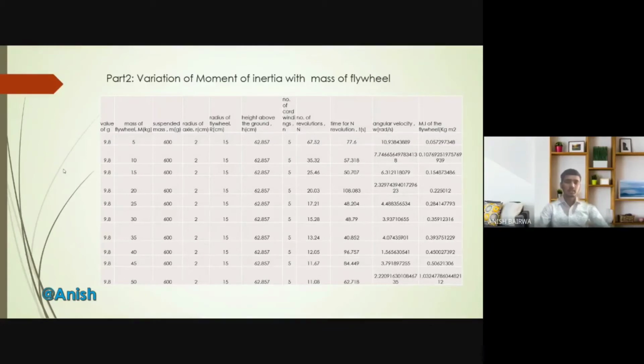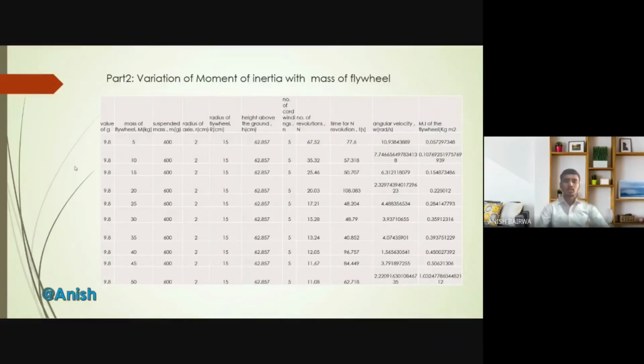Then mass of flywheel, capital M in kilogram, I vary it with the difference of 5 in each reading, from 5, 10, 15 up to 50. And the suspended mass, small m in gram, I have taken 600 gram and keeping constant in all of the readings. And the radius of axle, small r, 2 centimeter, constant in all of the readings.